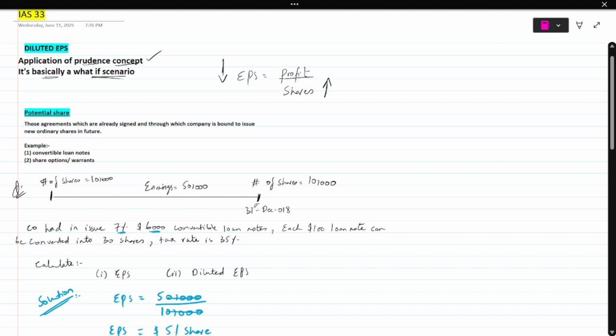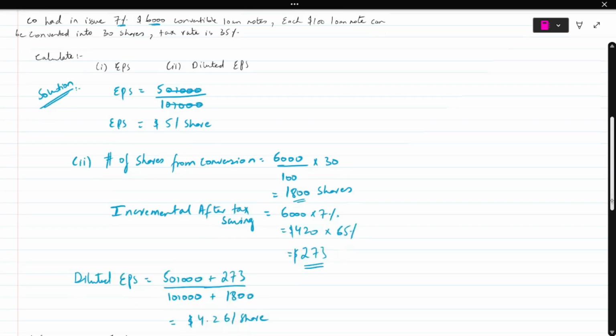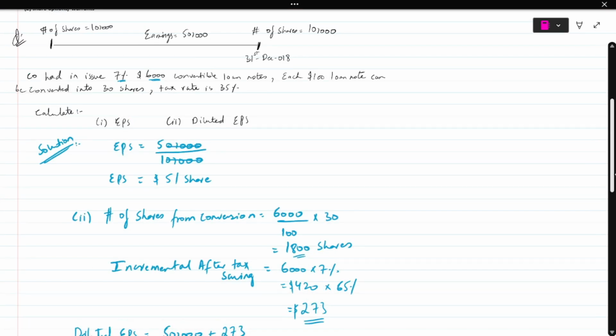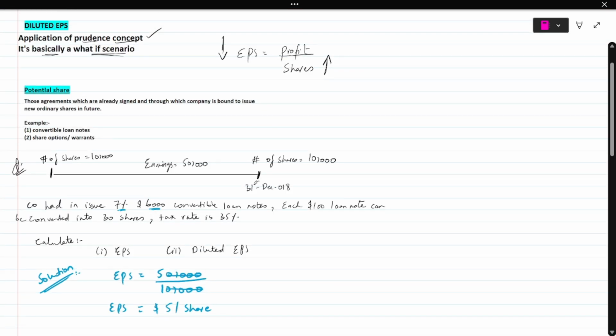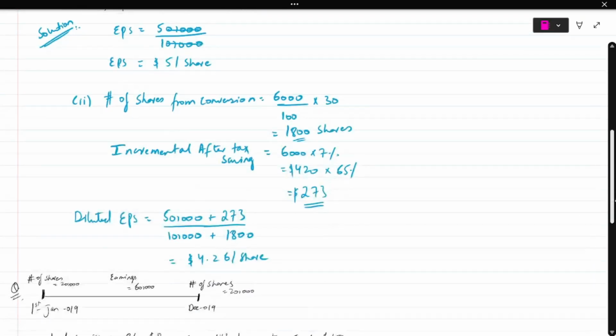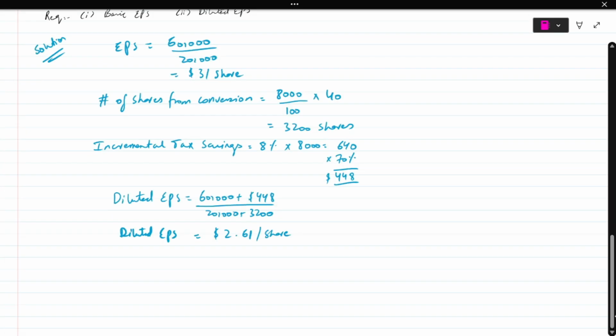That if convertible loan notes were to happen in the future, what will happen to our EPS and how do we calculate it. So we were looking at the calculation part. Now we will look at the share option, and how we will do the calculation to calculate our diluted EPS if there's a share option instead. So that is what we have to look at now. So now we'll be looking at share options.